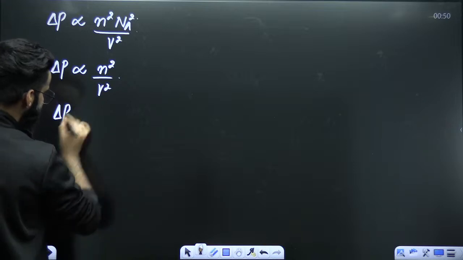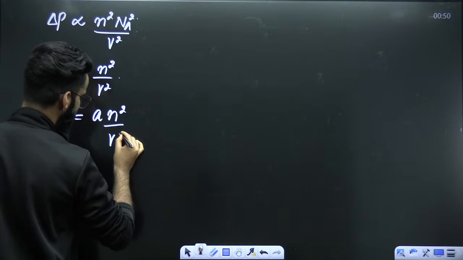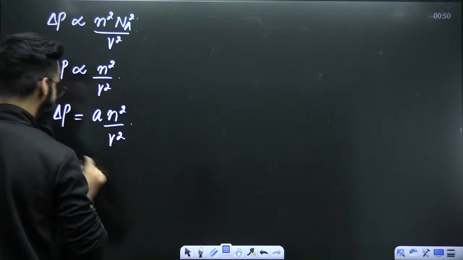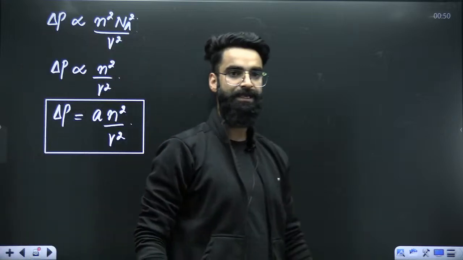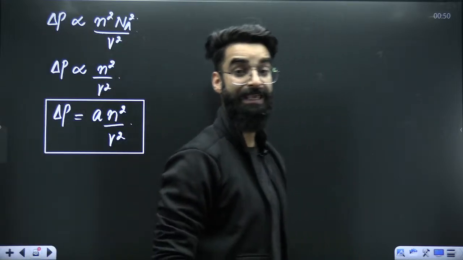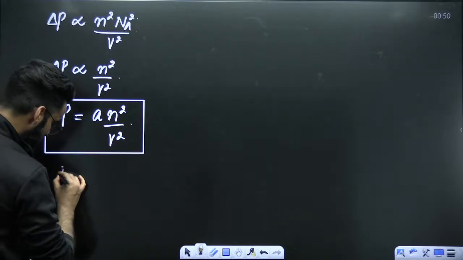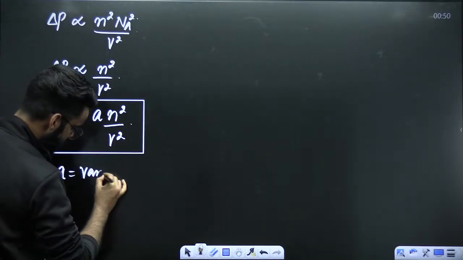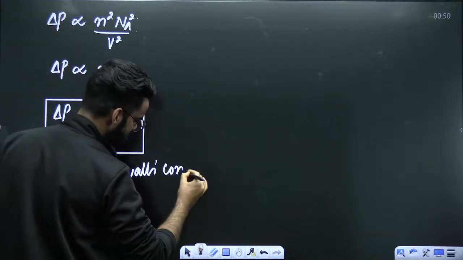Perfect. Now remove the proportionality sign. If you remove the proportionality sign, there will be a constant. Constant is A. So this is n square divided by V square. This is the final result which you have to remember: your pressure correction factor delta P has to be equal to A n square divided by V square. This particular A over here is called the Van der Waals constant.